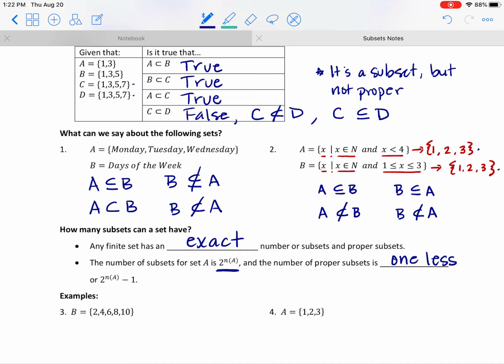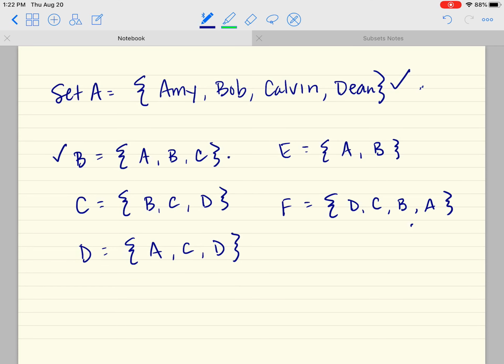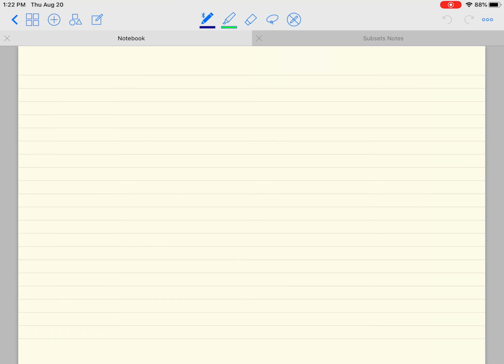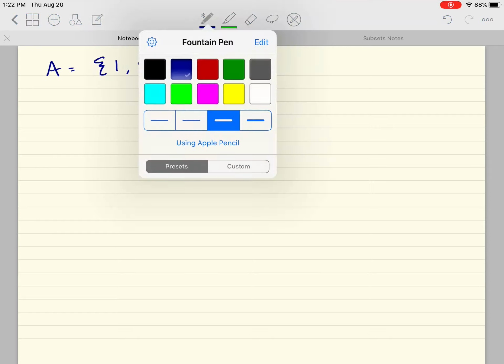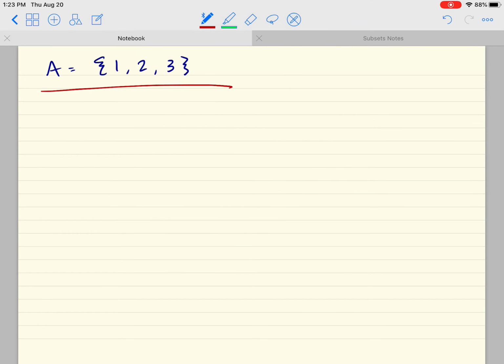And I'm going to try to show you, okay? Let me go back to these guys here. But let me make this set smaller, okay? Let's say that set A includes the numbers 1, 2, and 3. Okay? If I wanted to identify all of the subsets, how many other groups can I make using this group of numbers?